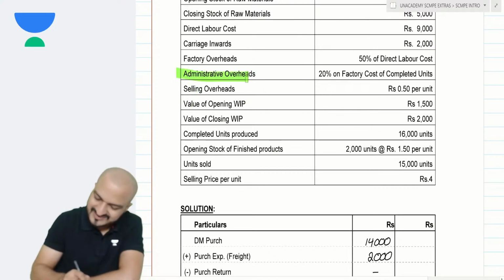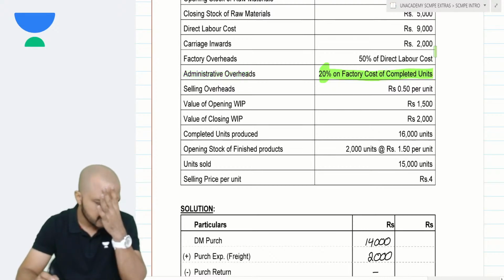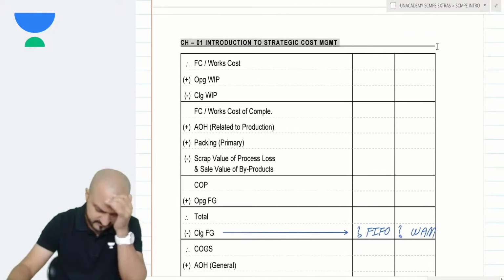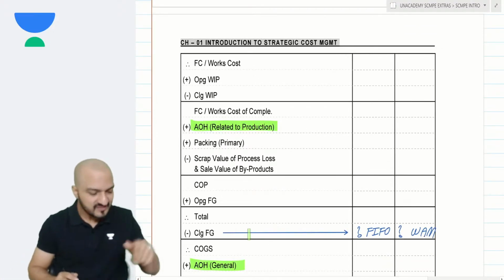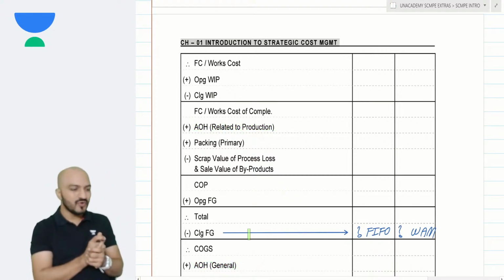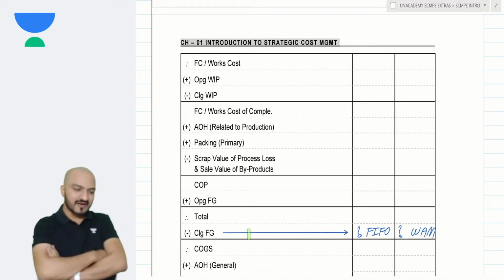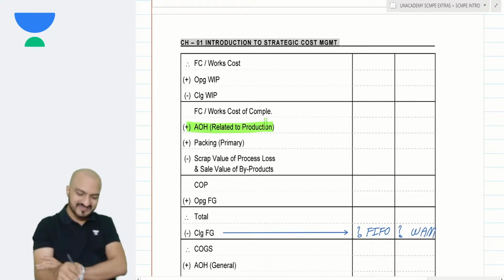Then admin overheads, they say, is 20% on factory cost of completed units. We just learned that admin overheads can be of two types: admin overheads related to production or general admin. In this question, they have not specifically mentioned which admin that is. What will you assume this particular admin overheads to be? Here, the admin overheads given 20% on factory cost of completed units. Which admin do you think is that? Is that admin related to production, or is that a general admin?